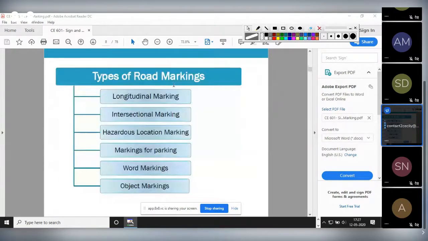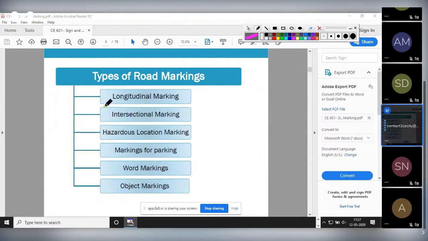Now see types of road marking. Types of road marking are, see, longitudinal. Now what does longitudinal mean? Suppose this is your roadway, then this type of marking will be parallel to the roadway, so these are longitudinal marking, okay. So this central line, these are also examples of longitudinal marking, okay, or the border line, these are also examples of your longitudinal marking.